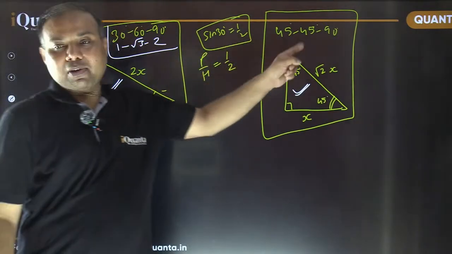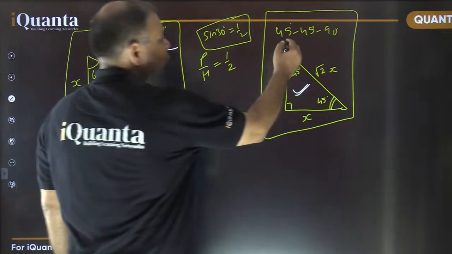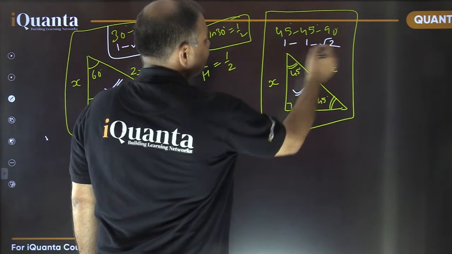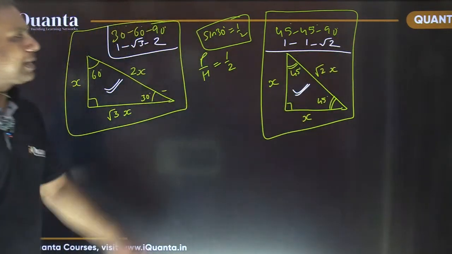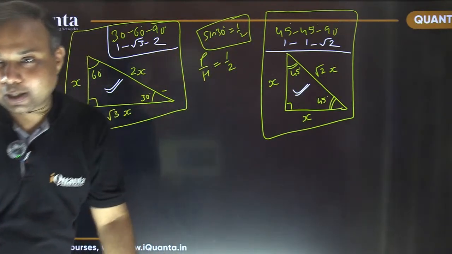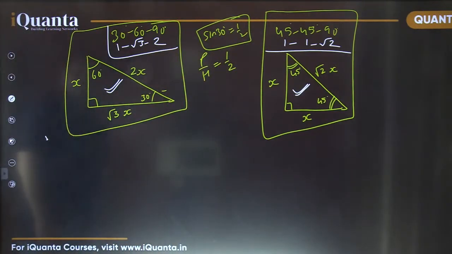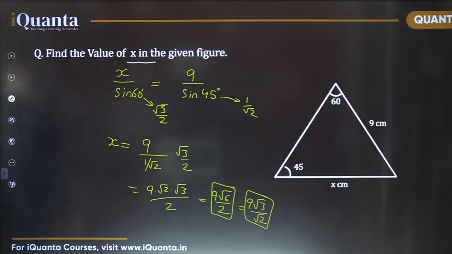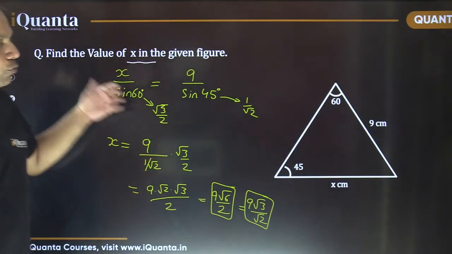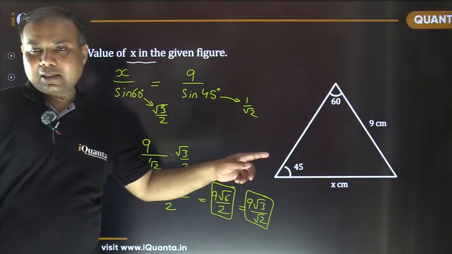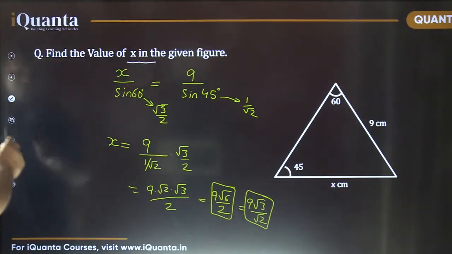Same way in case of 45, 45, 90, the ratio of the side lengths is 1 is to 1 is to root 2. That's it. So that is the conclusion basically. Okay, now let's use the same thing in the previous question. In this previous question, I don't want to use trigonometry. Can we make use of those special triangles?